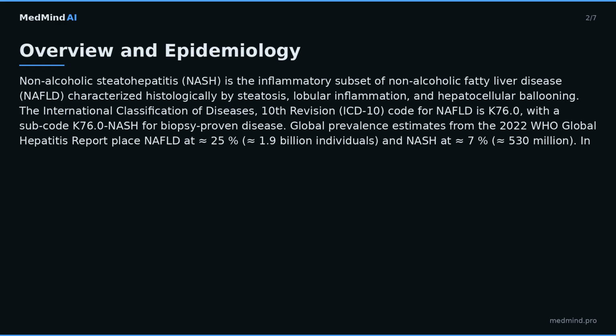Non-modifiable risk factors comprise age greater than 50 years, RR equals 1.6, male sex, RR equals 1.2, and the PNPLA3 I148M polymorphism. Allele frequency is approximately 23%, OR approximately 2.0 for NASH.